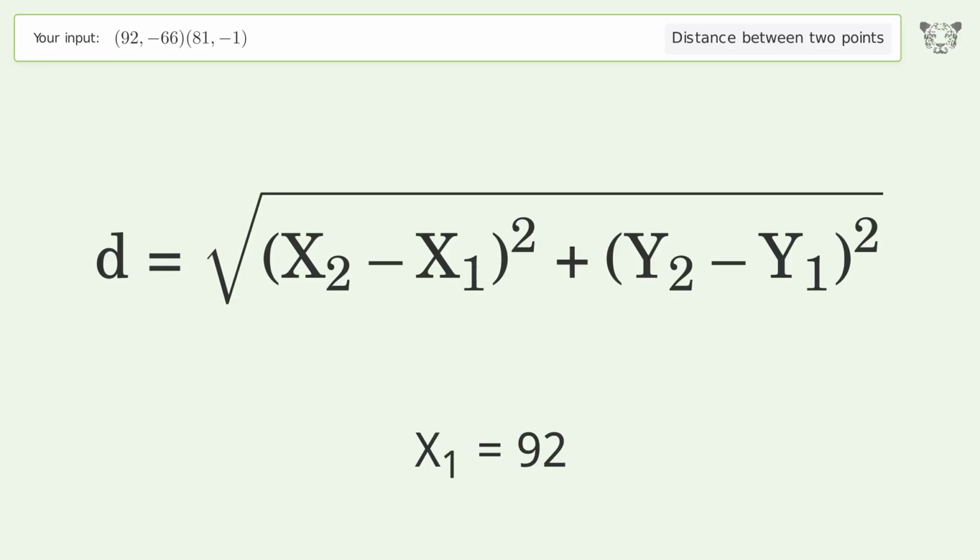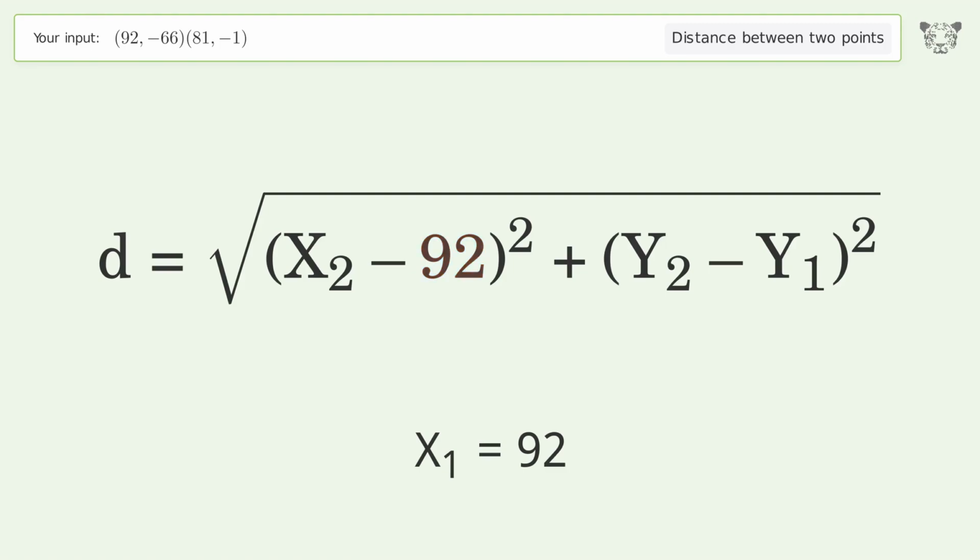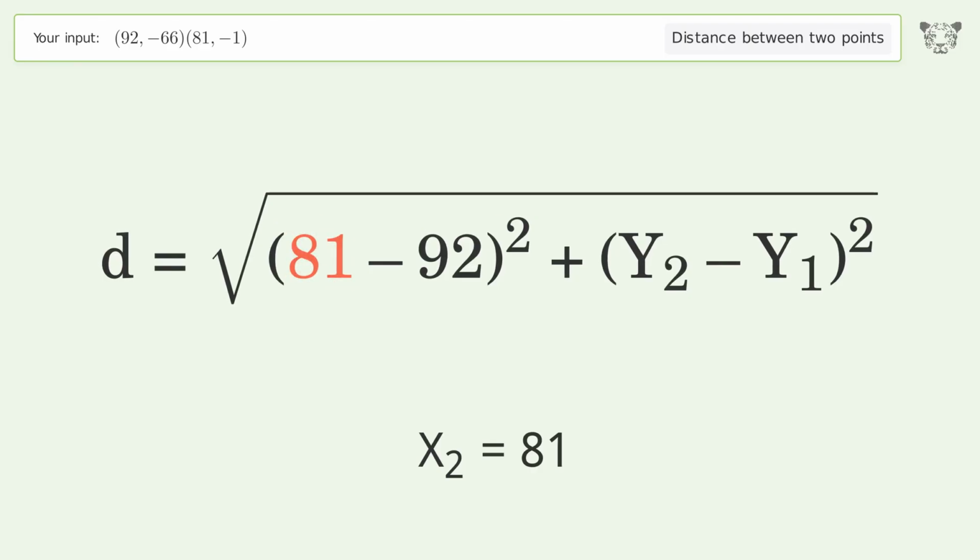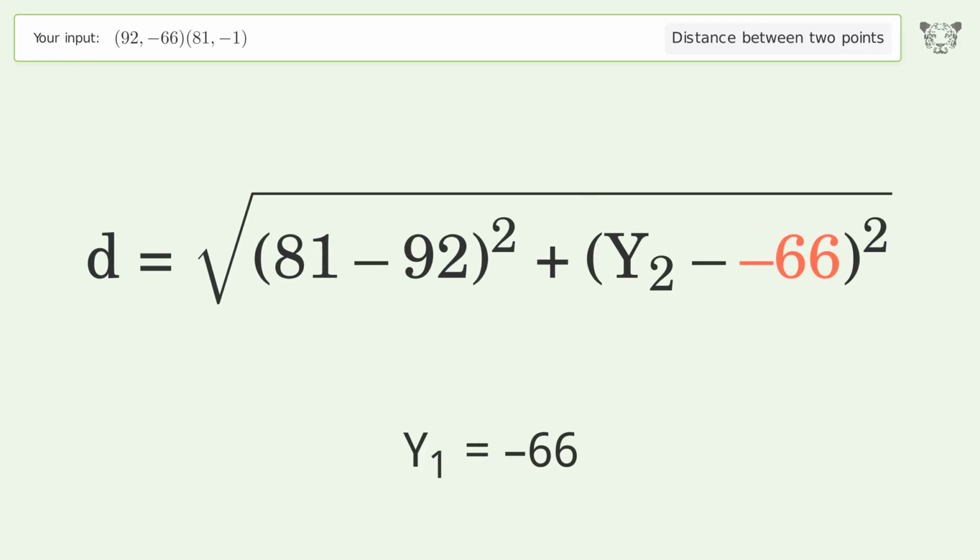x1 equals 92. x2 equals 81. y1 equals negative 66. y2 equals negative 1.